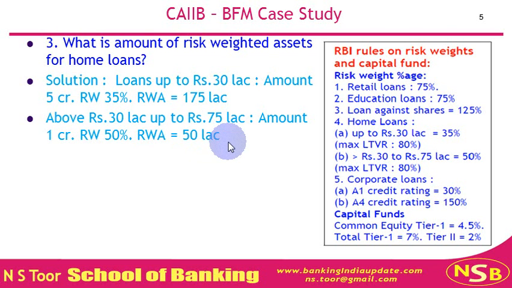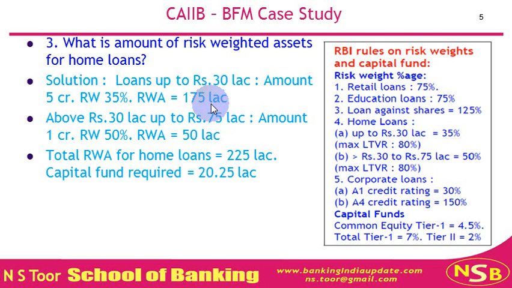This is the value of risk weighted assets representing home loans. The total amount shall be 175 lakh plus 50 lakh, that is 225 lakh. And capital fund requirement will be at the rate of 9% of this. So 9% of 225 lakh is 20.25 lakh.